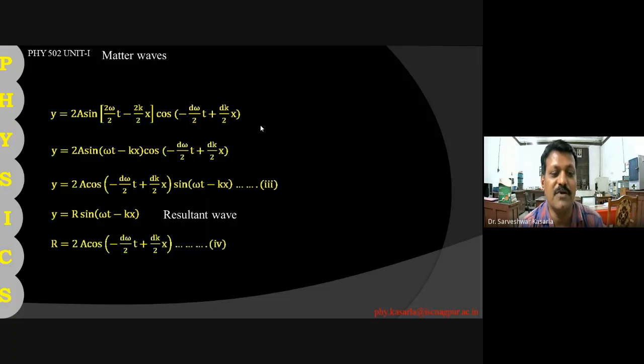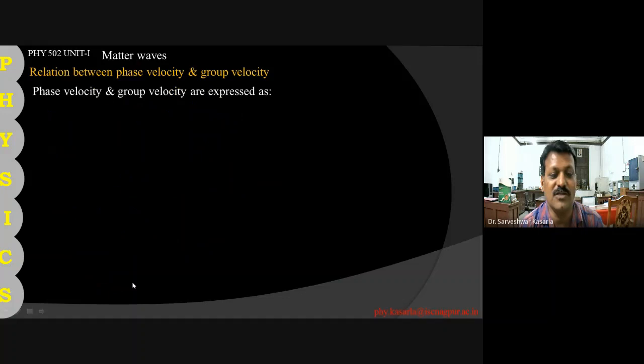Here the amplitude of the wave is given like this. This is the group of waves, and it has a group velocity, given by d omega by dk. A single wave has the phase velocity, and a group of waves has the group velocity.